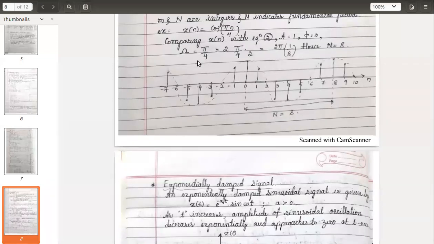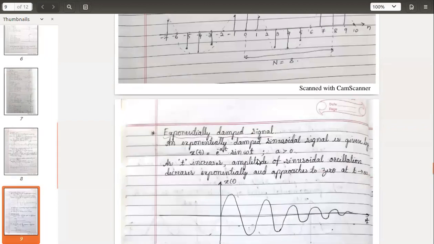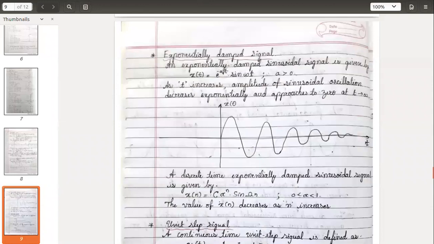The next one is the exponentially damped signal. We are dealing with the third type of elementary signal. Again, here also we will deal with continuous time and discrete time. Exponentially damped signal is given by, here I am talking about continuous time, first part. Okay. Any observation, anybody? If you look at this equation, which you can see on the screen, x of t equals e to the power of minus a t multiplied by sine omega t.